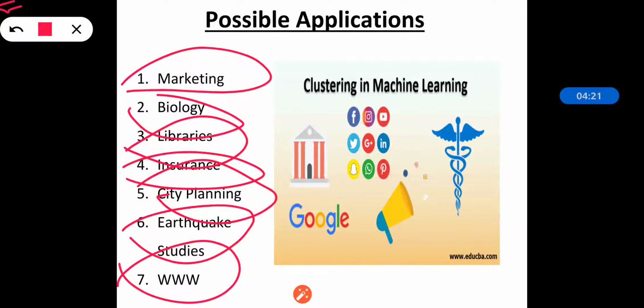It's not happening that you give the query for a book and you get the output for a bicycle. No. Why? Because clustering is already done over there. The groups are already made in the data set according to their features. That's why in the World Wide Web also clustering is used.